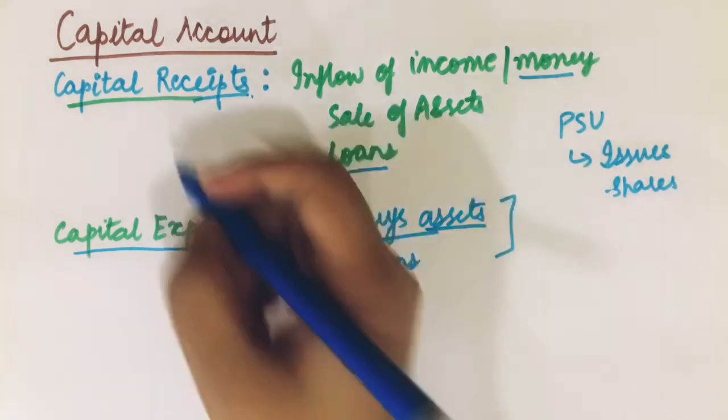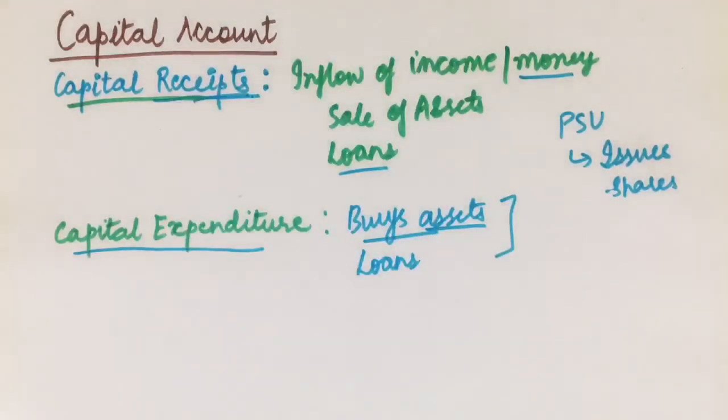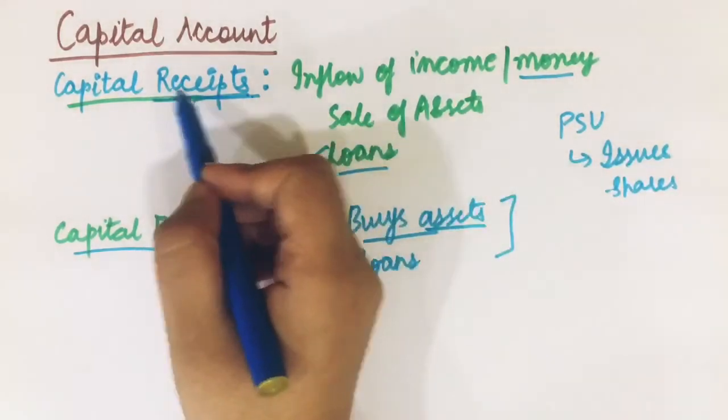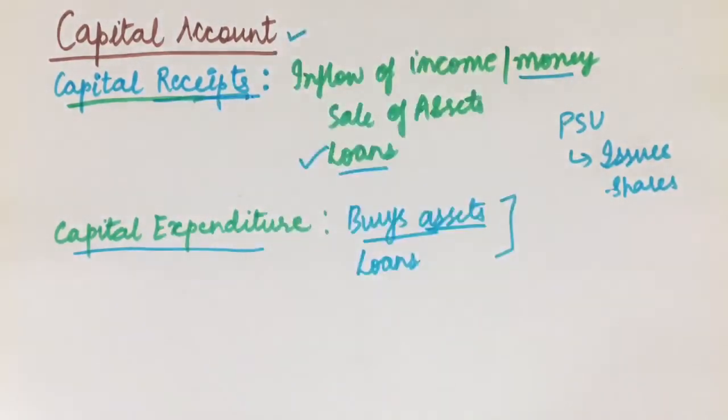So first of all, it is on the receipt side, and now this money is a kind of loan. It has to repay it to the people. It is not like if it is taken, then the government has no liability against that. So government has to repay this loan at a future date. So it is a kind of loan. That's why it is recorded in the capital receipt side of the capital account.